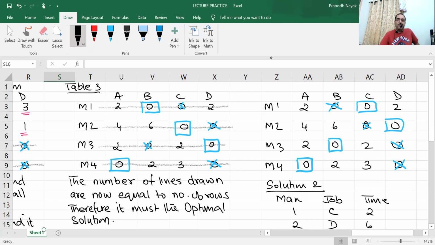Suppose solution 1 gives me 17 hours, solution 2 gives me 18 hours. It should not happen because we are doing optimal solution. But if it does happen because of some mistake that you have made, then I will always go for the one which is the minimum, because we are finding out the minimum man hours required. So I'll go for the minimum.